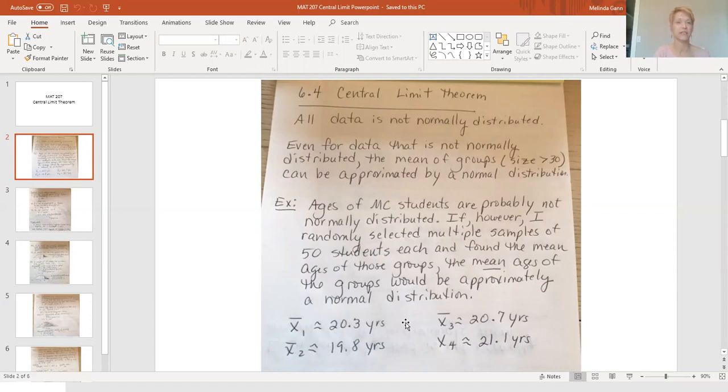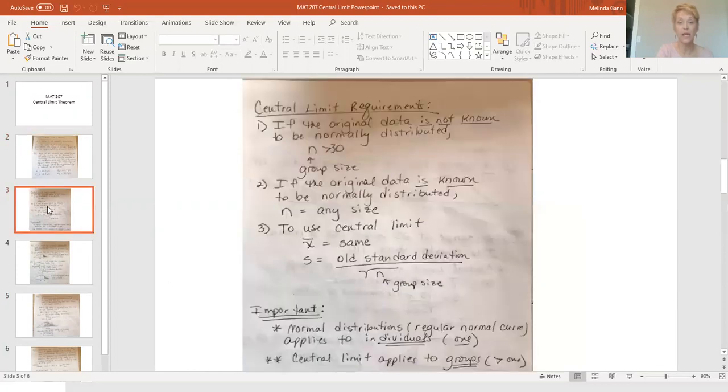Then I went back to the registrar and said, do it again, mix them all up, give me 50 more ages of students, and got an average. Maybe this time the average of that group was 19 8/10 years. A third group's average age was 20 7/10 years, and maybe a fourth group's average age was 21 1/10. I did that repeatedly over and over. If I looked at those averages, they would approximate a normal distribution. So the central limit theorem doesn't apply to individuals, it applies to means or averages of groups.